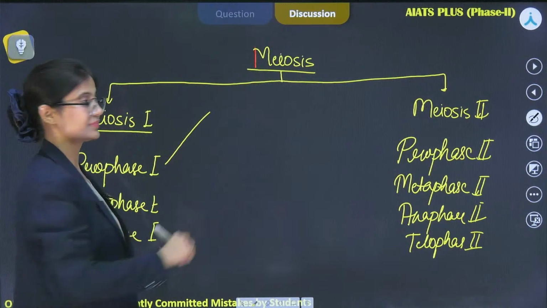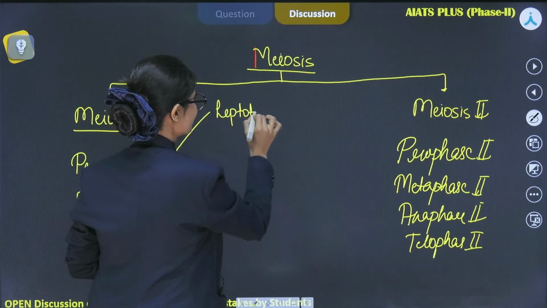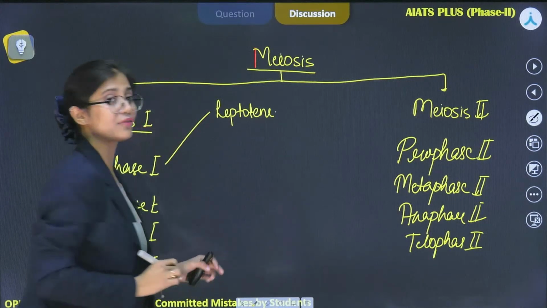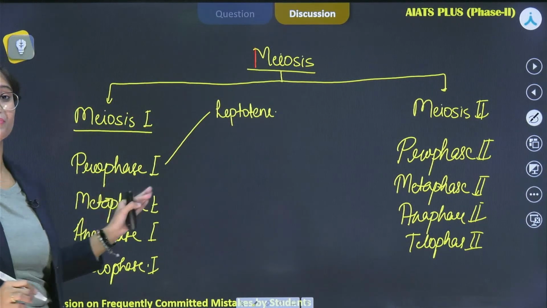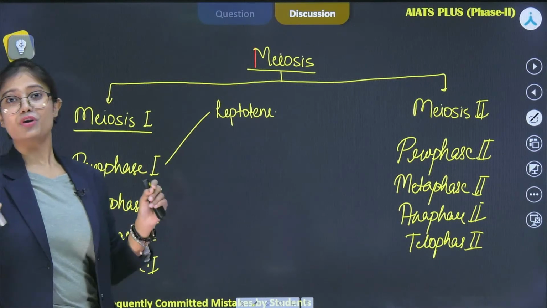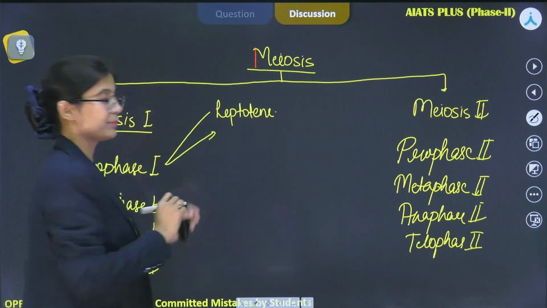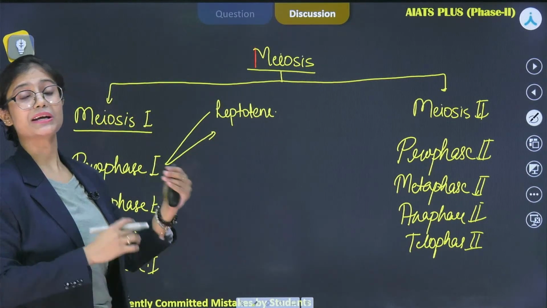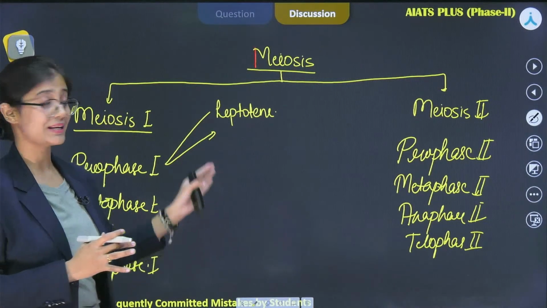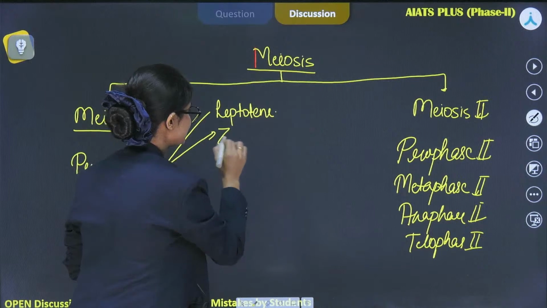Those are, first one is leptotene, the first substage of prophase 1 of meiosis 1. This prophase 1 is really important from the exam point of view. So please try to remember all these steps in sequence and all the events which take place during these phases. Next is zygotene.